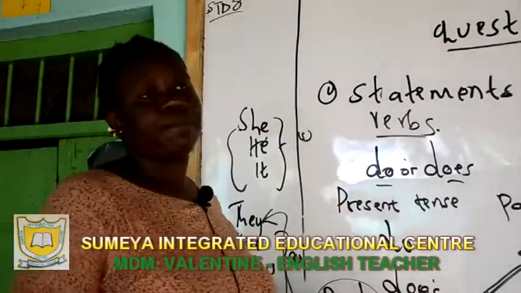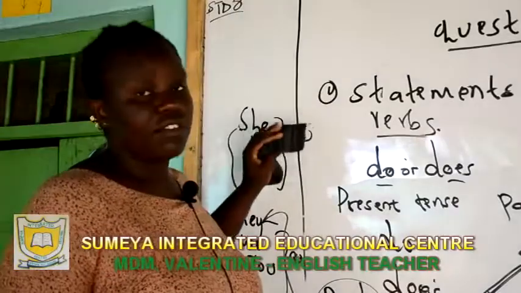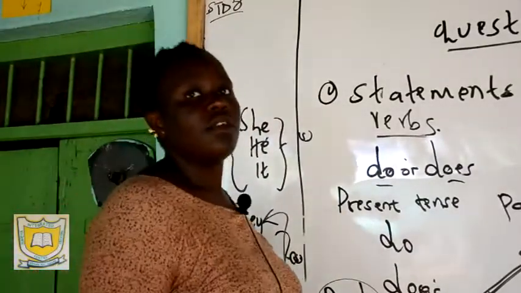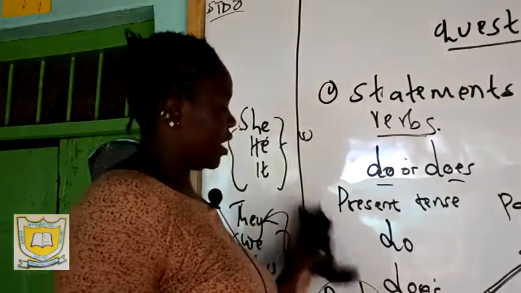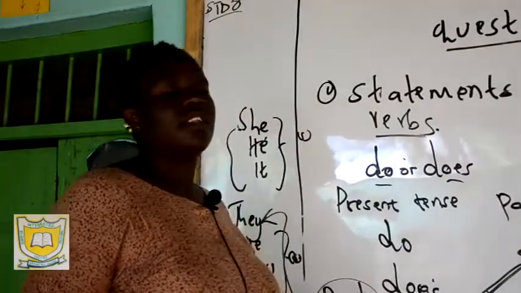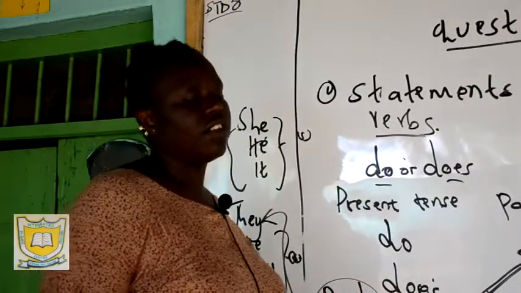I hope I'm clear. So, if it comes to statements with no helping verbs, you should be in a position to simply identify the verb, the tense, then you give it a question tag.